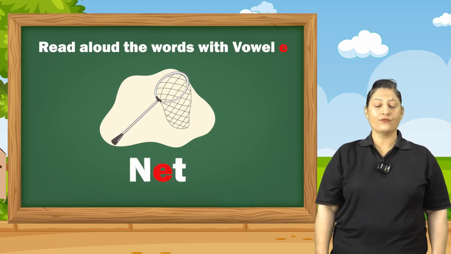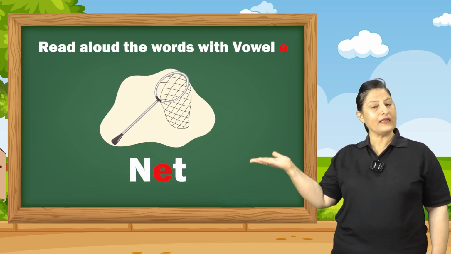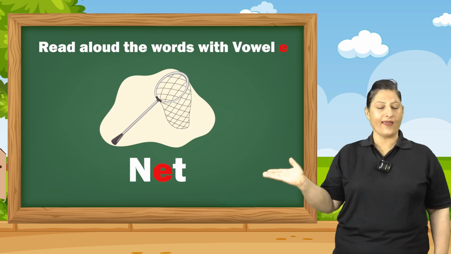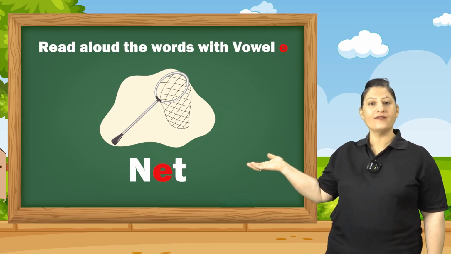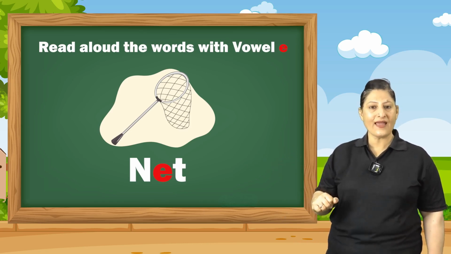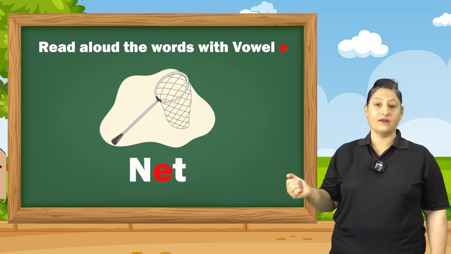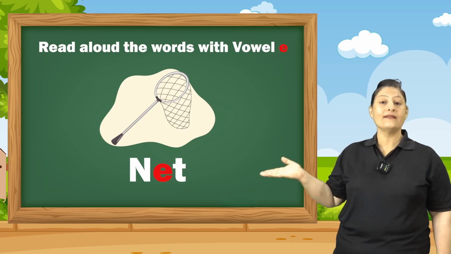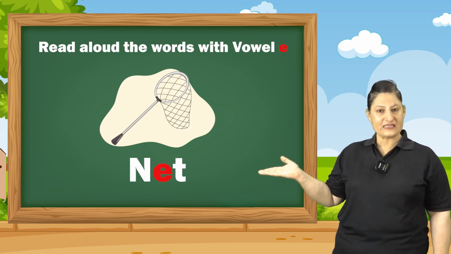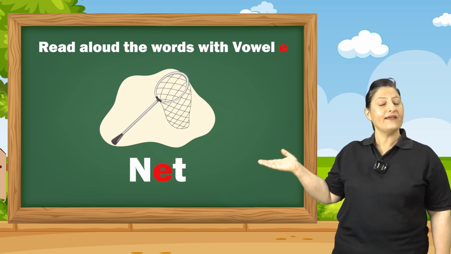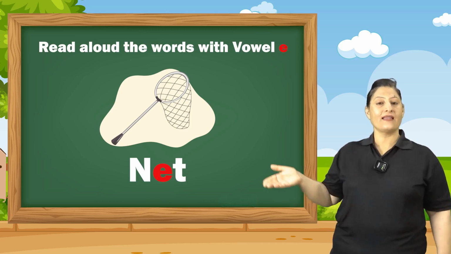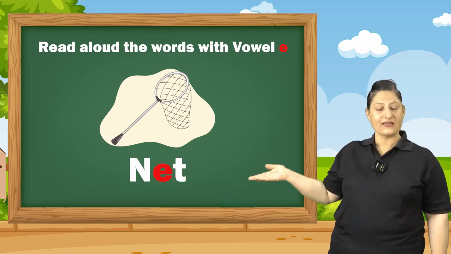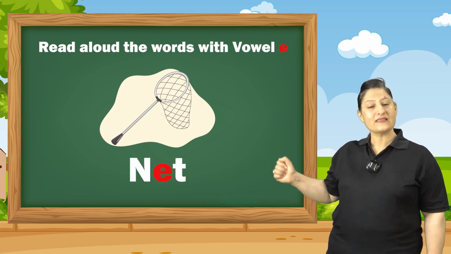Read aloud the words with vowel E, which says E. Look at the first picture. The first picture is of a net. So let's read this net. N says N. N-E-T. Net. N-E-T says net. E, when combined with consonant N and consonant T, says net.